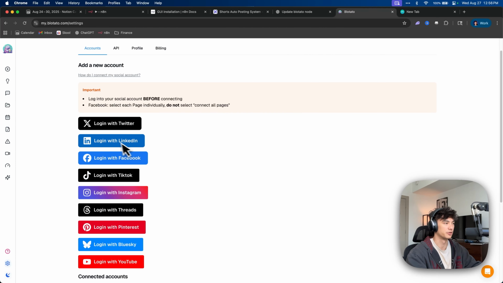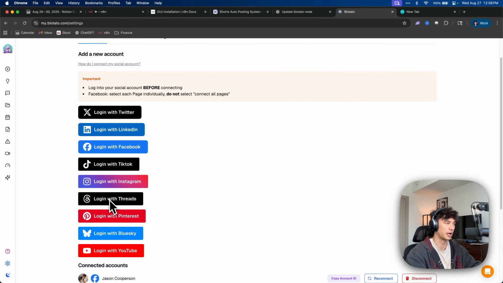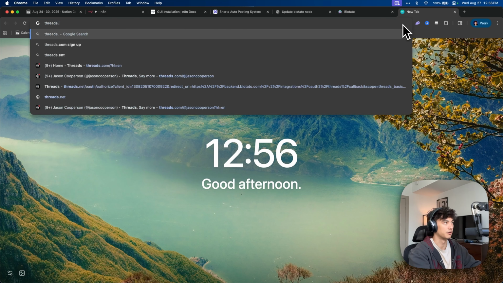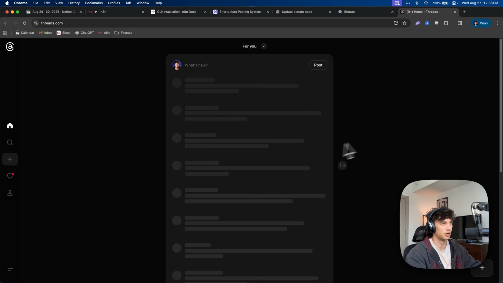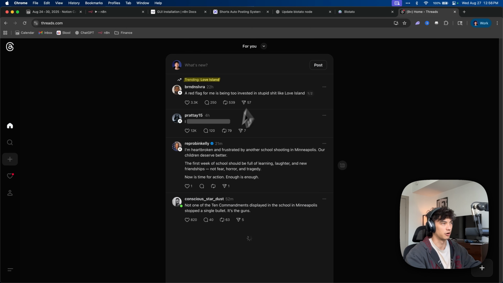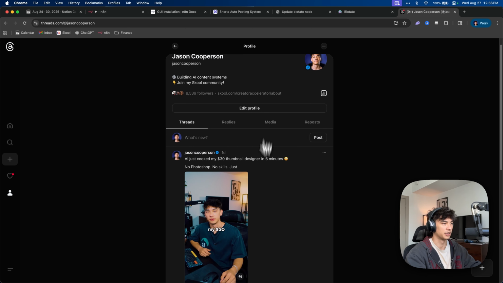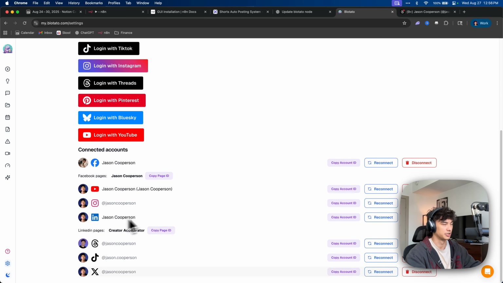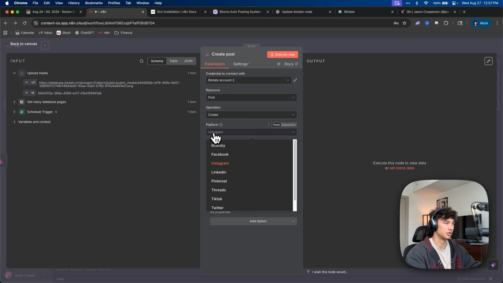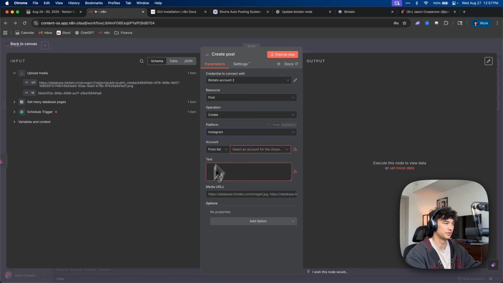So for example, if you're trying to connect to Threads, then you have to go to Threads and make sure that you're logged in on your computer, right? Make sure that you're already logged in. Okay, once you're logged in, then you can click the button, log in with Threads, and you just got to connect all your accounts here in Blotato. Once you have that done, then you can go here to platform, choose Instagram, and then choose the account that you connected through Blotato.